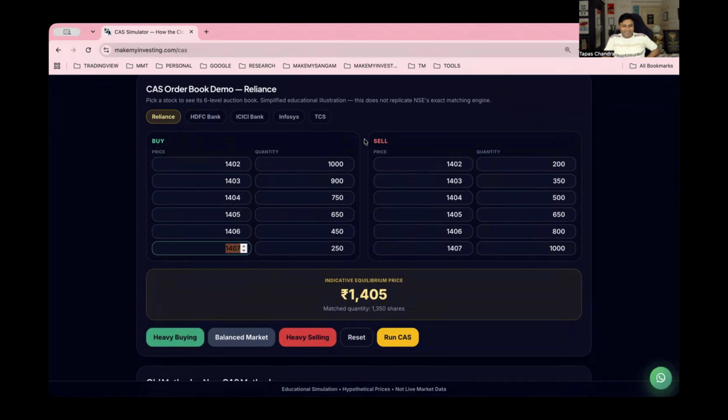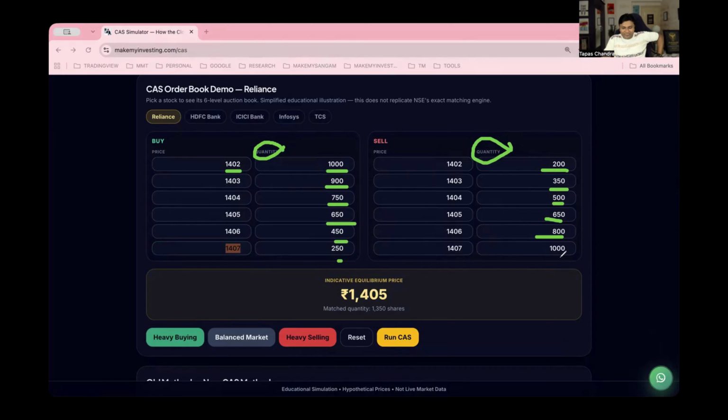So suppose these are the prices which are available in the auction, and if you try to match over there, this is the quantity for buying and this is the quantity for selling, right? Suppose 1402 is having 1000 buyers and 200 sellers. Similarly, 1403 is having 900 buyers, 350 sellers. Then 750, 500, 650, 650, 450, 800, and 250, and 1000. Now, how will the exchange decide the equilibrium price? So here, if you observe closely, what is happening?